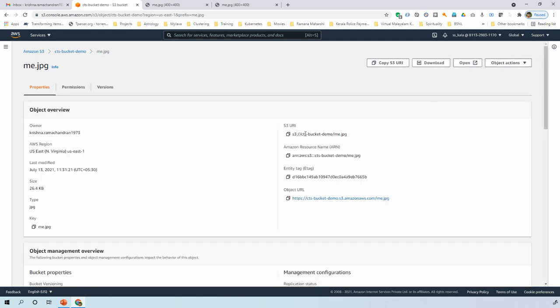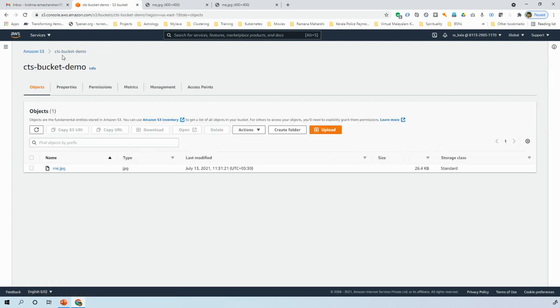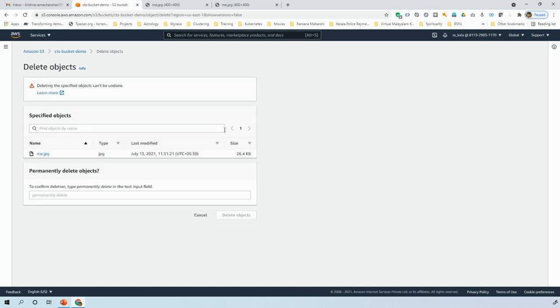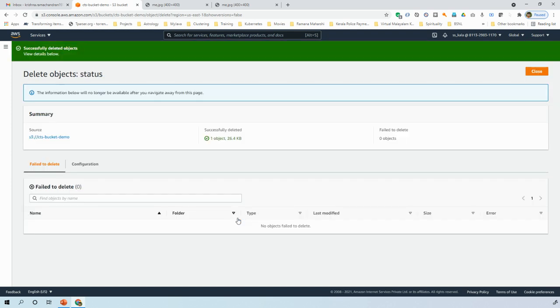Once you have done that, I would advise you to delete whatever we have created. The first thing you need to do is delete the files that you have created. I want to delete the bucket, but without deleting the files first, we cannot do it, so you need to go and delete the files inside the bucket. Once you have deleted all the objects in the bucket, you can go ahead and delete the bucket itself. It will again ask, do you want to delete? Amazon always asks for the confirmation from you. So let me now delete it.